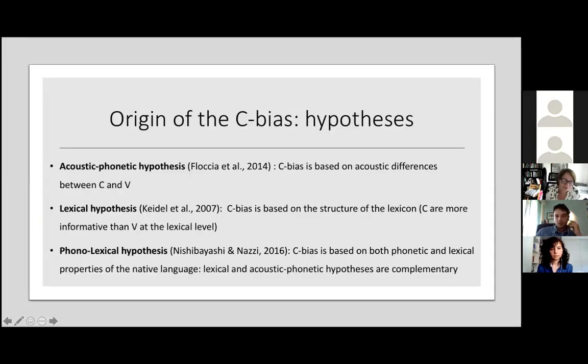To explain this mechanism, three hypotheses have been proposed in the literature. There's the acoustic phonetic hypothesis, which states that the C bias is based on acoustic differences between consonants and vowels. In contrast, there's the lexical hypothesis, which states that the C bias is based on the structure of the lexicon. And finally, there is the mixed hypothesis, which states that the C bias is based on both the phonetic and the lexical properties of the native language. The lexical and acoustic phonetic hypotheses should be seen as complementary.